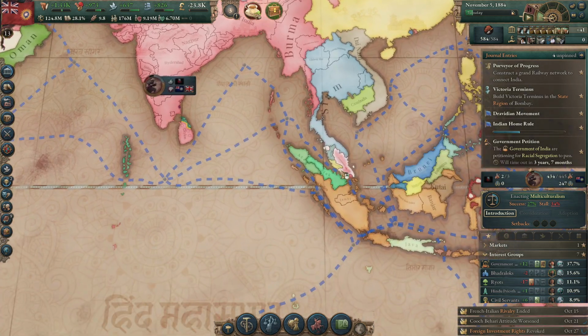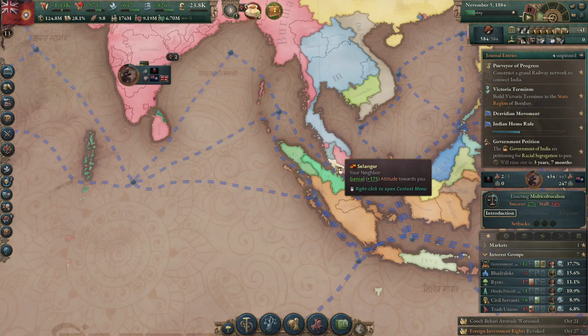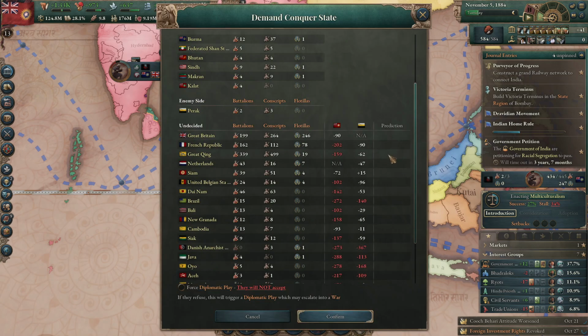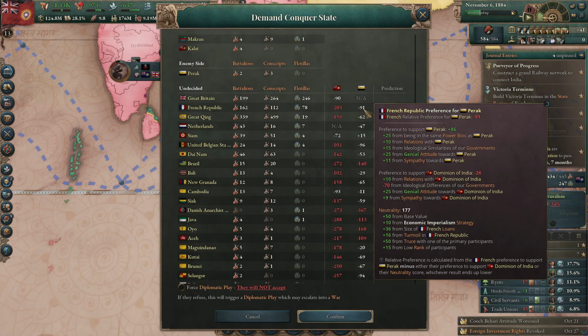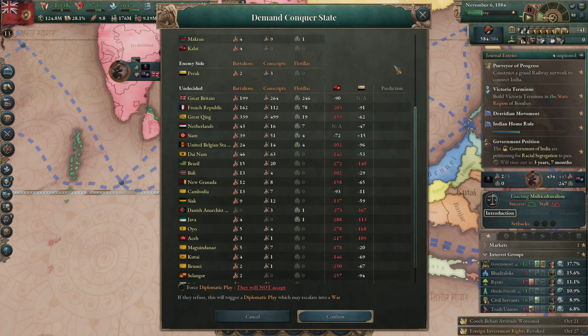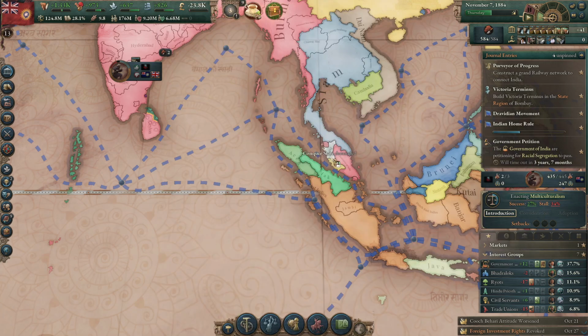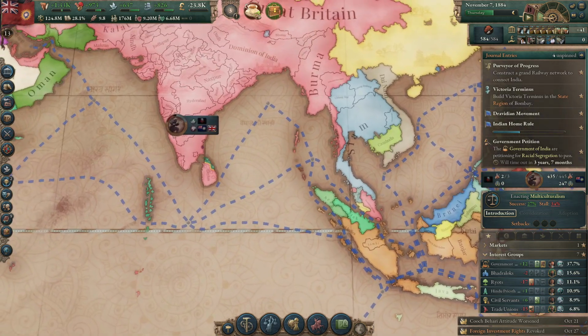So, having finished my war, I think it's time to kick off another. I can definitely steal Selangor and Perak now, without anyone getting involved. Yeah, because I think the French can't get involved at this stage. Again, Siam might, but I'm not worried about that. And China will not. Alright, let's do it. You're coming with me.